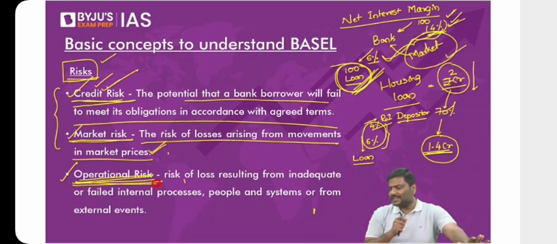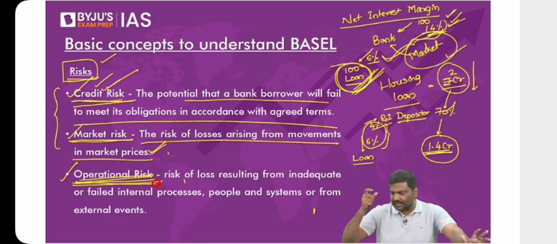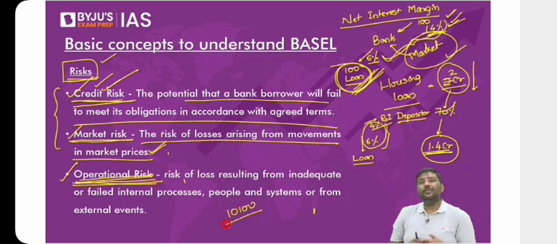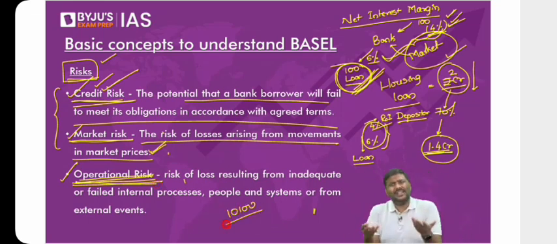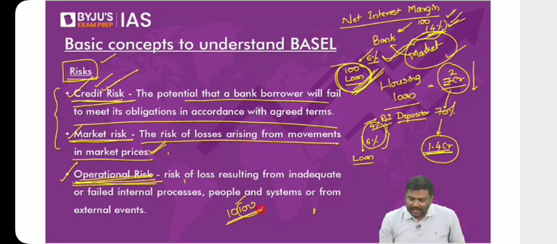I'll give a very simple example here. Imagine you go to a bank, you provide a withdrawal slip or a check to withdraw, let's say 10,000 rupees. The cashier, rather than giving you 10,000 rupees, counts the currency notes wrongly and provides you 10,100 rupees. The cashier makes a mistake and it happens, right? So rather than giving you only 10,000 rupees, we'll give you 10,100 rupees. Can I call this 100 rupees a loss to the bank?